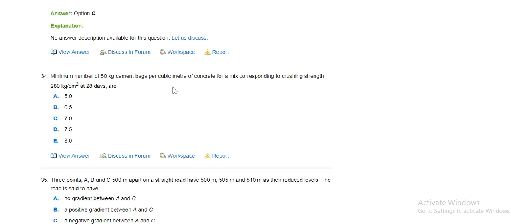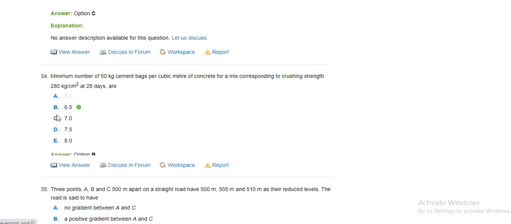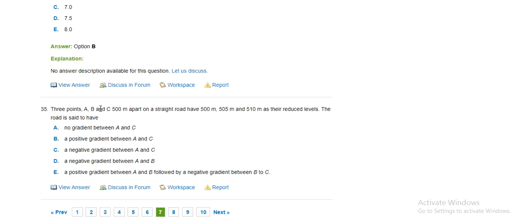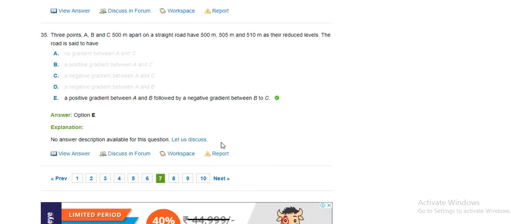The minimum number of 50 kg cement bags per cubic meter of concrete for a mix corresponding to casting strength is 5, 6.5. Points A, B, C are 500 meter apart on a straight road having level. The road is said to have no gradient between A and C, a positive gradient between A and C, a negative gradient between A and C, or a positive gradient between A and B followed by a negative gradient between B and C.